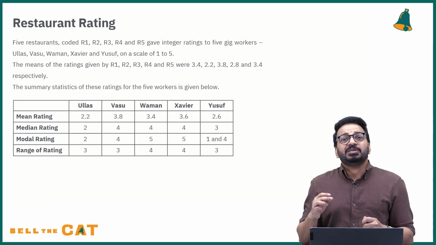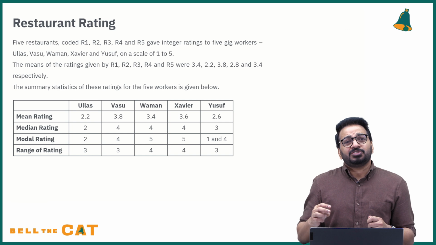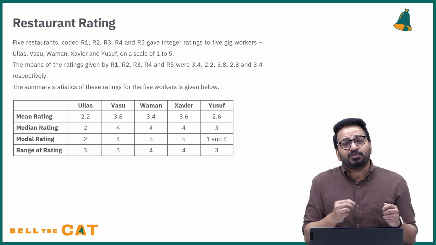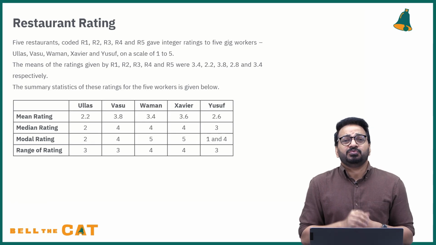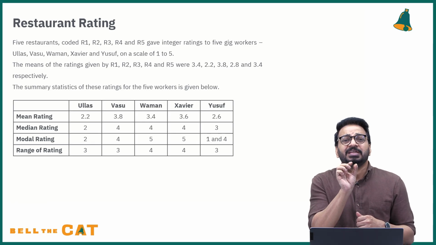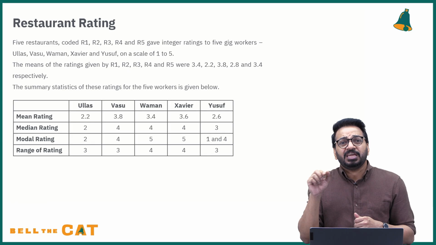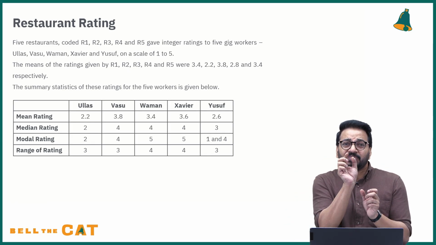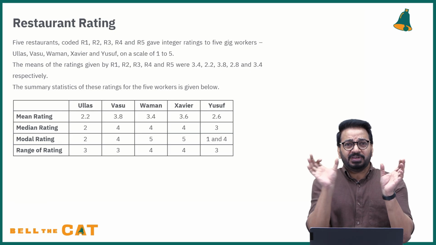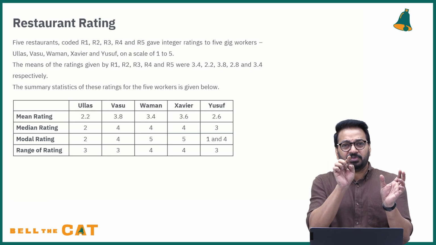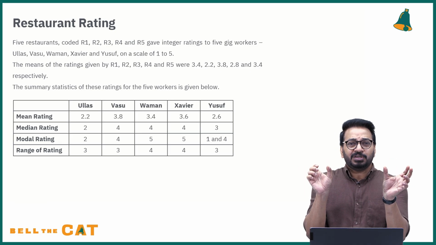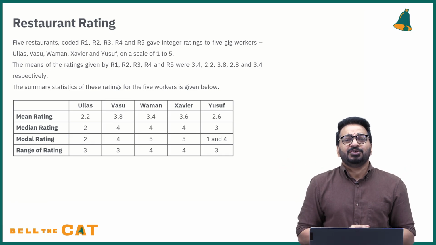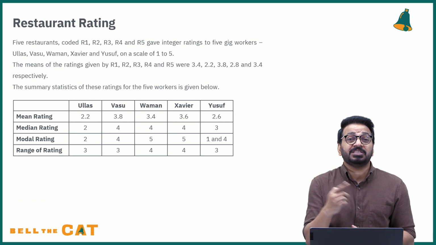Now, if it is an even number, what happens? Suppose it is 8, then the middle values are the 4th one and the 5th one. It's the average of the 2. So if you take the 4th one and the 5th one, it's the average of the 2: n by 2 and n by 2 plus 1. If it's 8, it's the 4th and then the 5th one. Why am I taking the 4th one and the 5th one? Because if I have 8 values, on the left side there'll be 1, 2, 3 and on the right side there'll be 6, 7, 8. Equally spaced, so that is why. So median is always the middle value when things are arranged in increasing order.